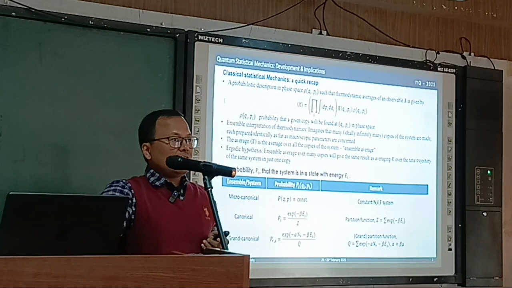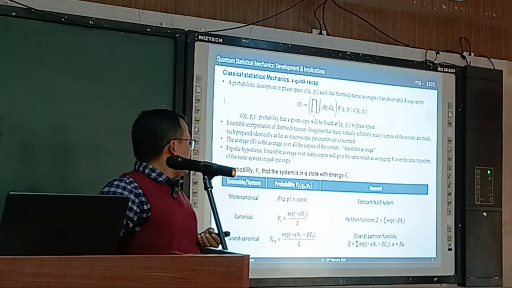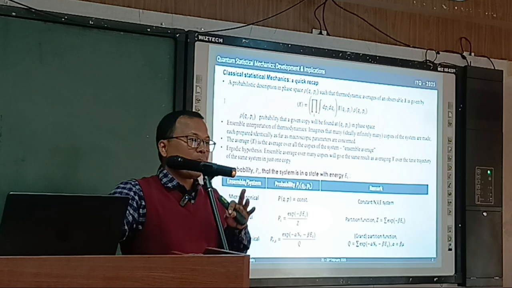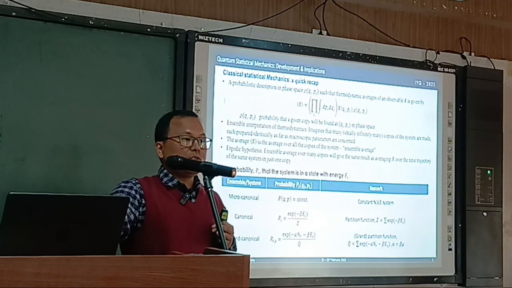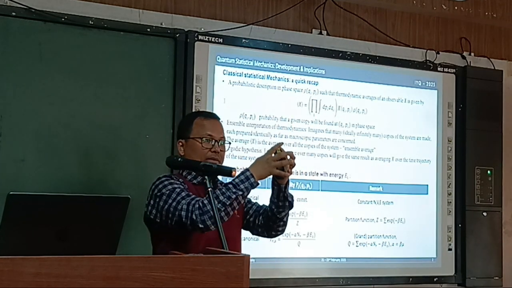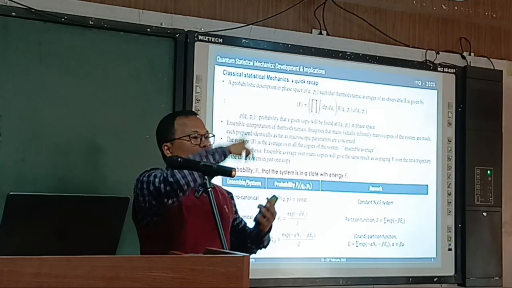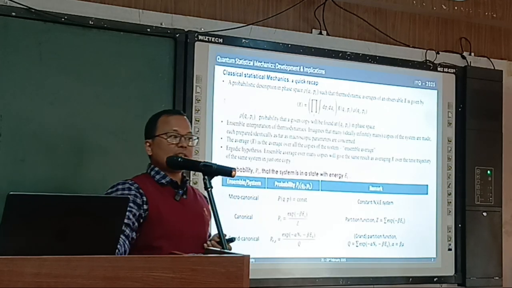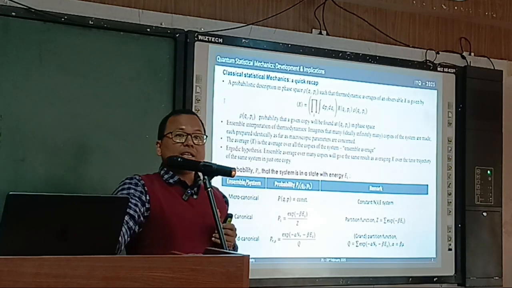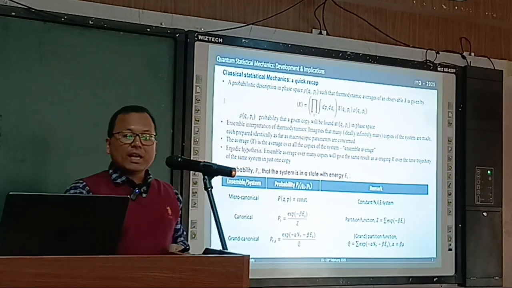But if we move on to the other system, the so-called canonical, you have a fixed number of particles and finite volume, but you allow energy to exchange between the system and the surroundings. This is a typical thermodynamic system, a system which is in contact with the surroundings. We allow exchange of energy between the system and surroundings. In that case, the probability that we just asked about turns out to be e to the minus beta Ei.